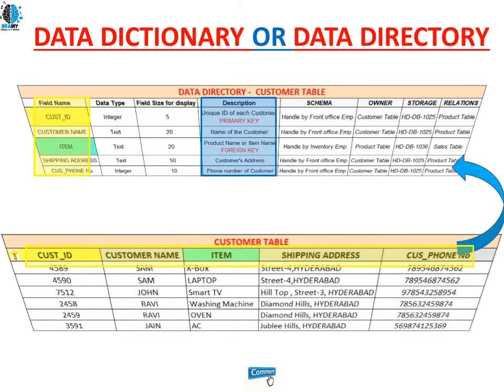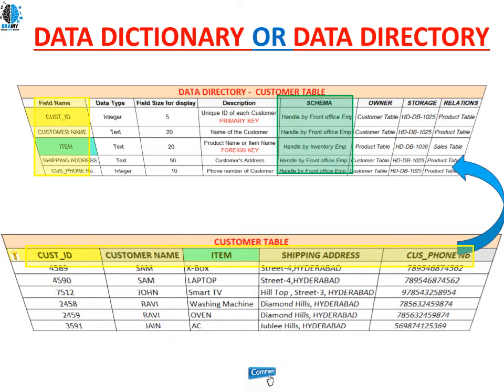Next we have the description of each and every attribute, or the keys or columns of the table. First, customer ID is a primary key, unique for each customer. It is mentioned in the description of the data directory table of customer. Next, customer name, the name of the customer. Next, item is a foreign key, product name or item name. A foreign key is a primary key of some other table. Then shipping address and customer phone number.